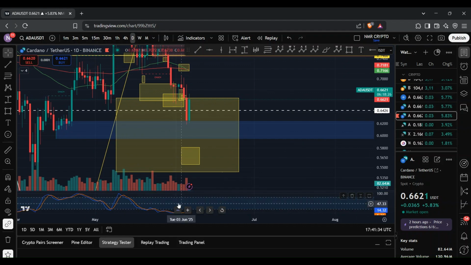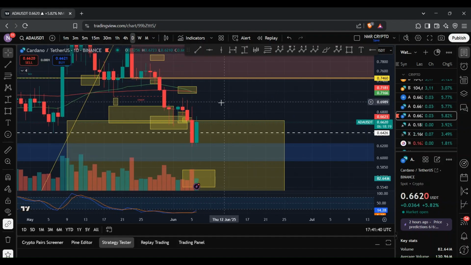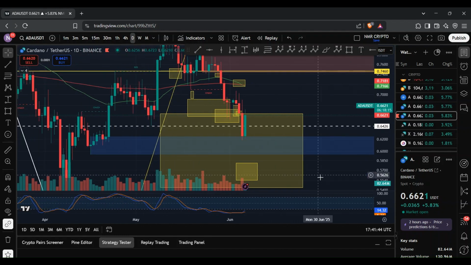And with that being said, we are within the oversold conditions, and so the bulls could regain control of the market. And if it does so, it will be interesting to see if ADA can actually retest these EMA levels and then see that deeper move to the downside, where we then potentially tap into this region here.